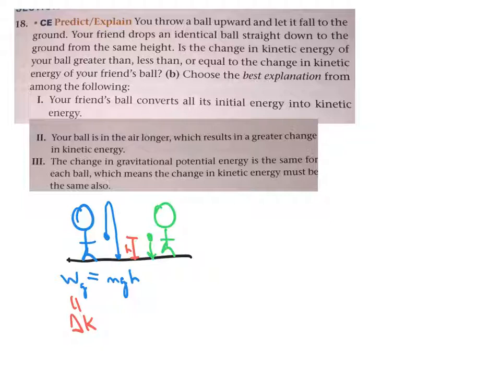Which of these reasons are closest? Let's see. 1 is right out. 2 is out. And then 3 is more or less what I just said. Also notice 3 is the only one that allows them to be the same. So if we have to pick from one of these choices, then we have to pick 3.